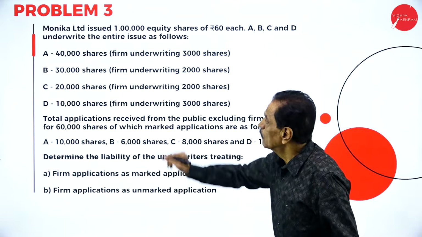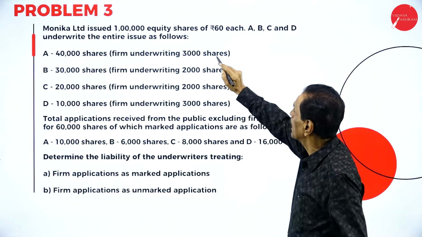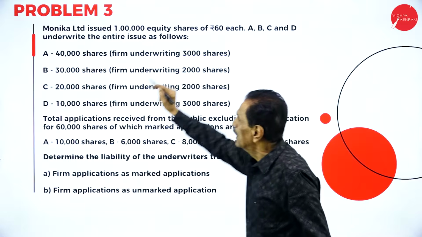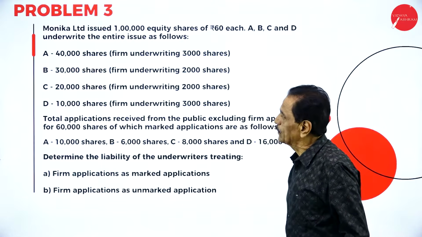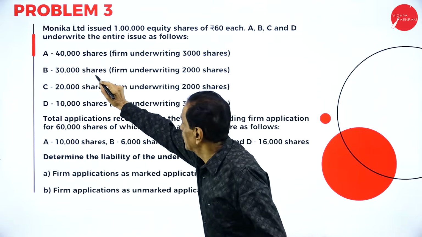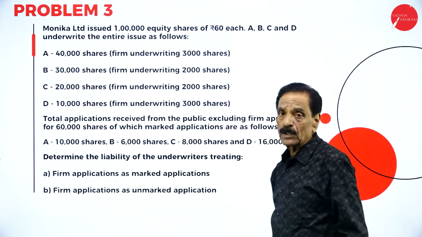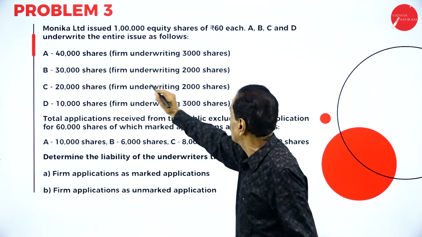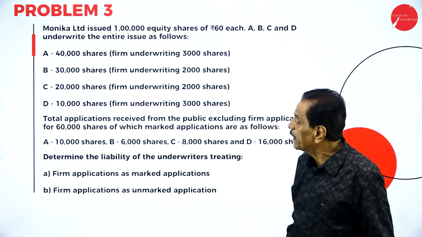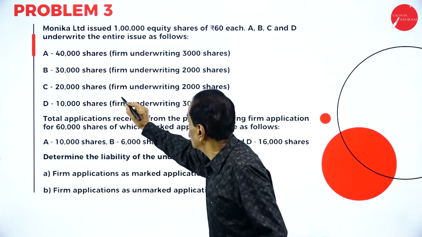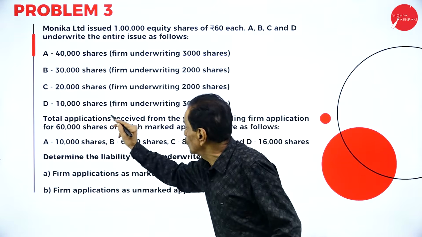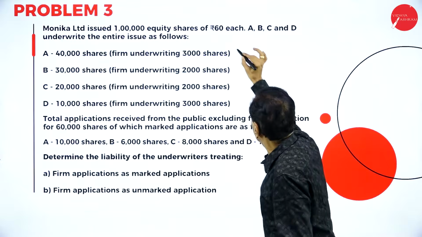This is a problem. Monica Limited issued 1 lakh equity shares of 60 each. A, B, C and D underwrite the entire issue as follows: A 40,000 shares, firm underwriting is 3,000 shares; B 30,000 shares, firm underwriting is 2,000 shares; C 20,000 shares, firm underwriting is 2,000 shares; D 10,000 shares, firm underwriting is 3,000 shares.